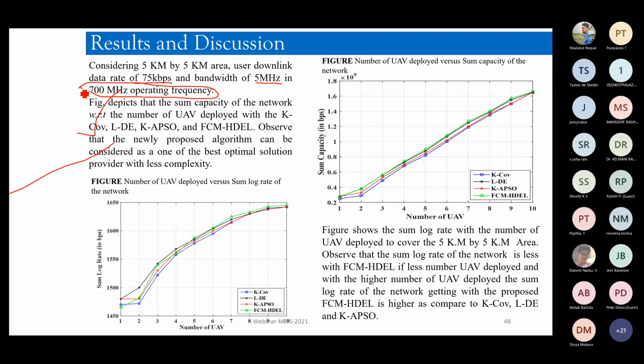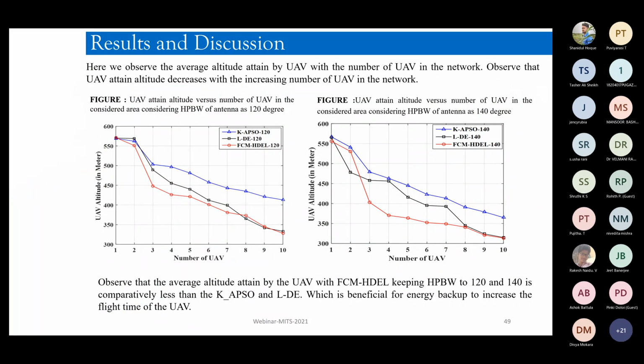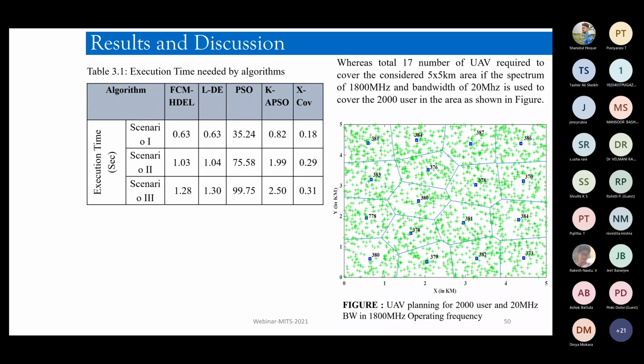So that's why we have used 700 megahertz in this, and these are the results which we obtained for this particular protocol or algorithm. This algorithm is FCM HDL. It's a specific algorithm we designed for UAV deployment. I'll show you the results in one instance.